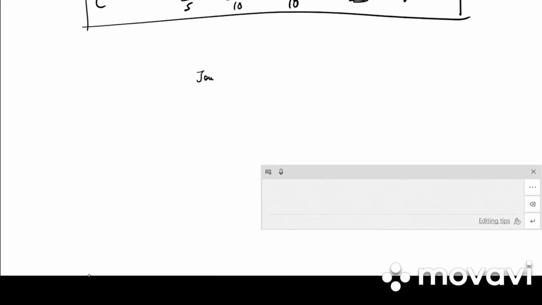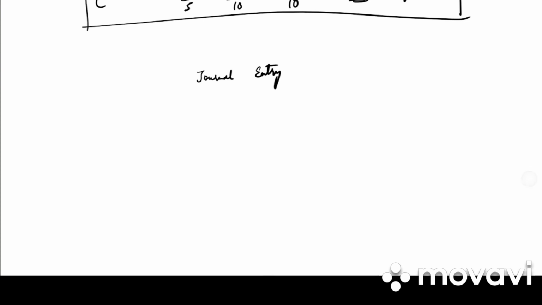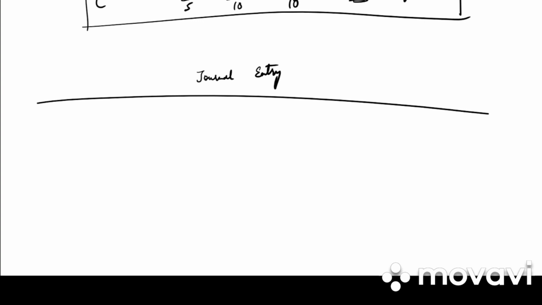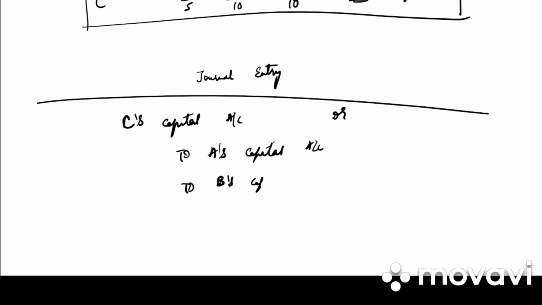So write down journal entry. C's capital account debited to A's capital account, to B's capital account.